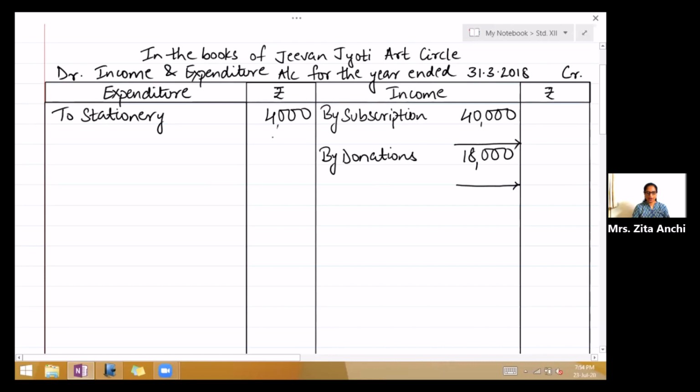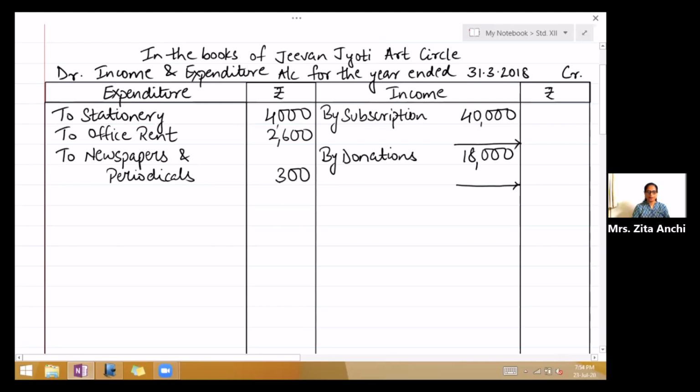Next is office rent. So write to office rent 2,600. Newspapers and periodicals, again expenditure. So to newspapers and periodicals 300. Telephone expenses, so again expenditure, to telephone expenses 560.